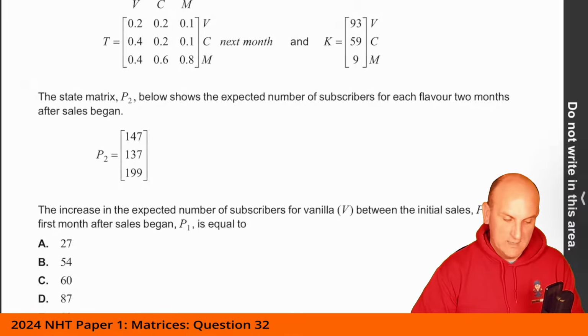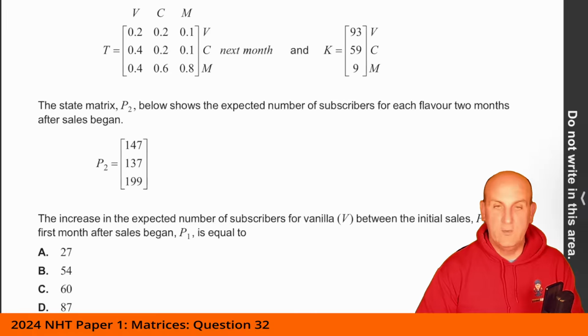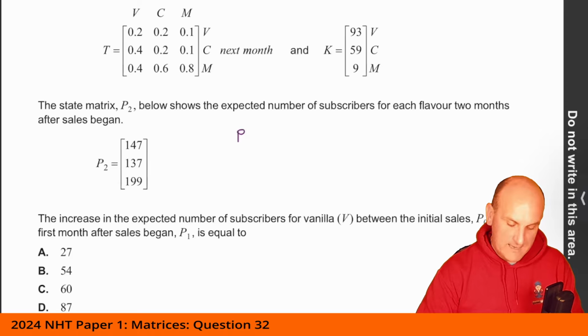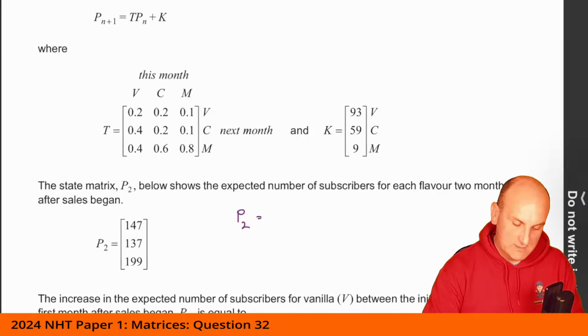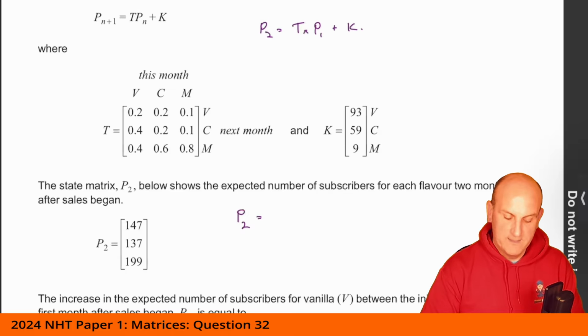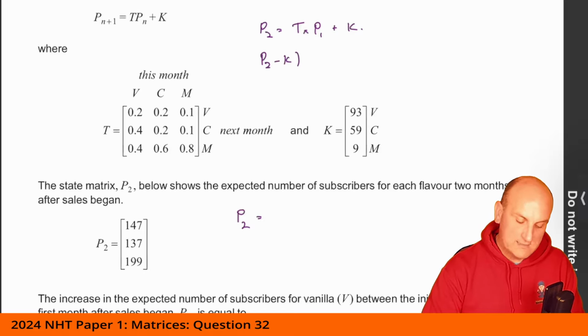Well, the first thing we can do is basically backtrack this to try and work out, and that's ultimately what we've got to do. We've got to try and reverse this. So we know that P2 is equal to, and I'm going to get this from my formula above, P2 is equal to my transition matrix T times P1 plus my value of K. Can I work out what my value of P1 is? Absolutely, because I can work out that P2 minus K is equal to T times P1, or T to the minus 1 of P2 minus K is equal to P1.